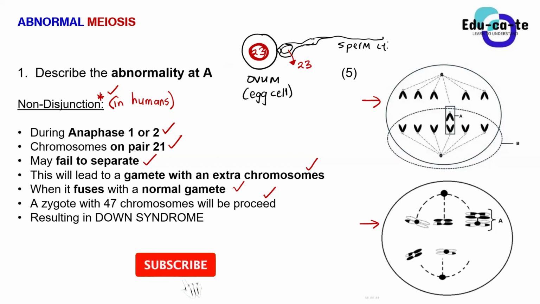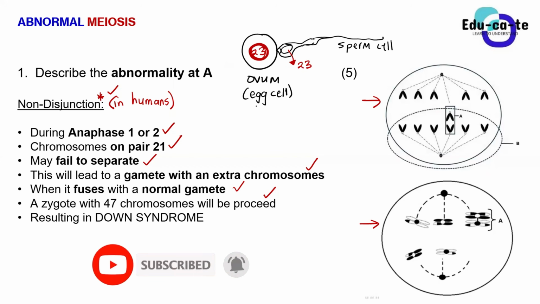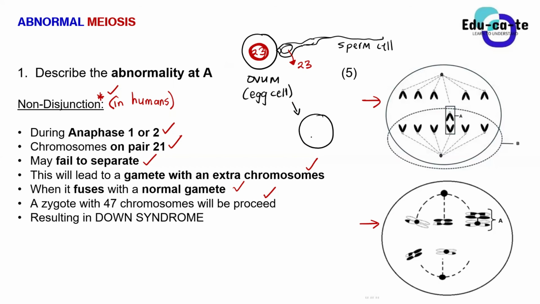When these two fuse, we expect to be able to create a zygote. A zygote is just a combination. After they fuse, they will create what we call a zygote. We're still going to talk about it when you get to reproduction. That zygote would have 46 chromosomes, because it will be 23 chromosomes from the female and 23 from the male. That's a normal zygote, which later develops into a fetus and a baby. It has 23 from the mother, from the ovum, plus 23 from the father, from the sperm cell.